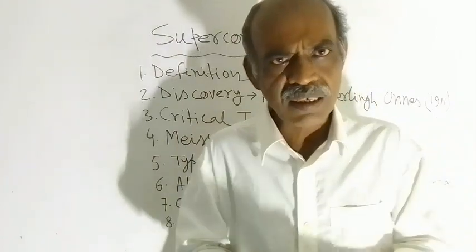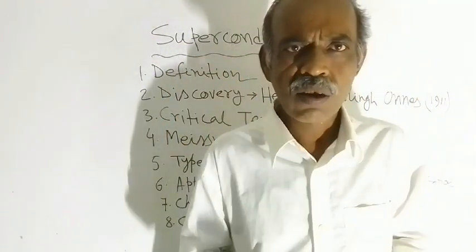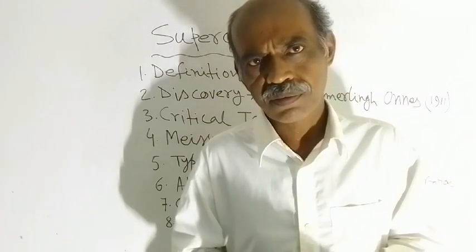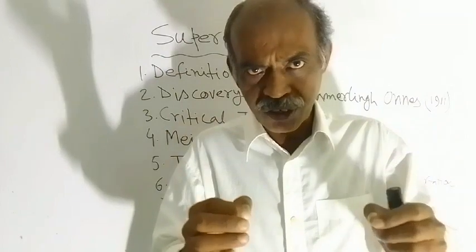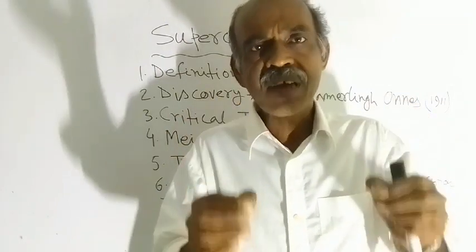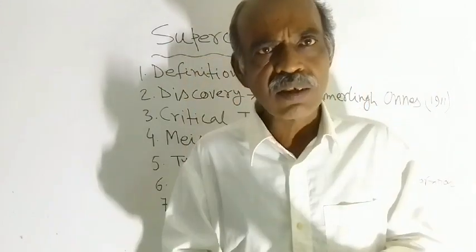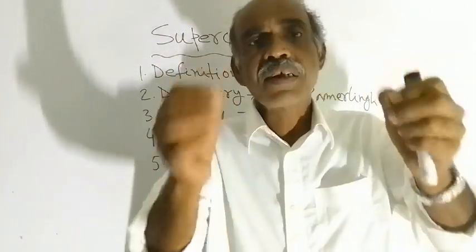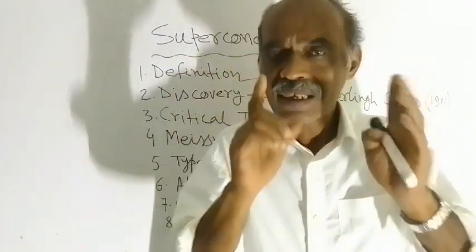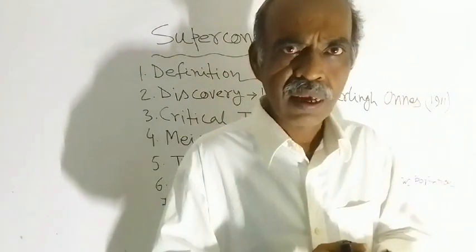So what I have mentioned here is that superconductivity is a state of certain materials in which the materials are able to conduct electricity with zero electrical resistance below a critical temperature. That is the definition of superconductivity.